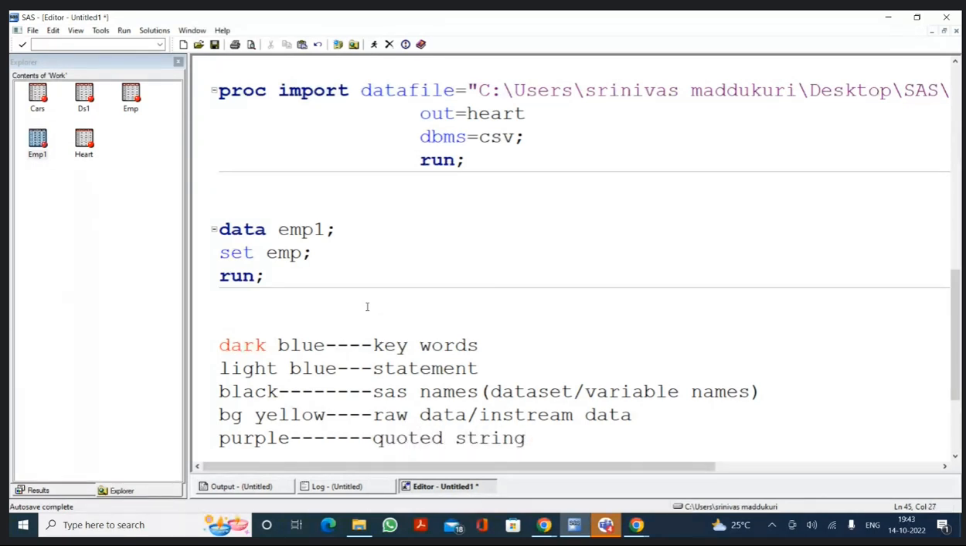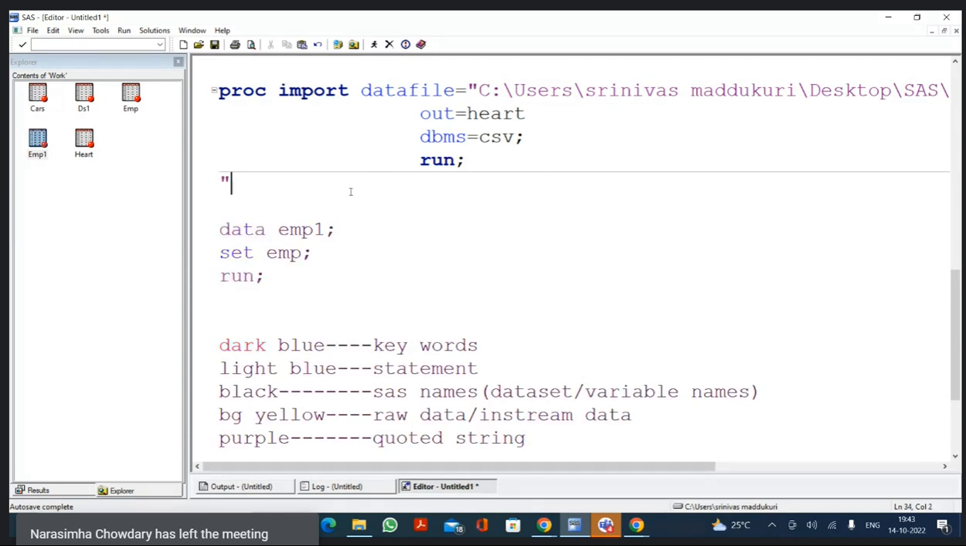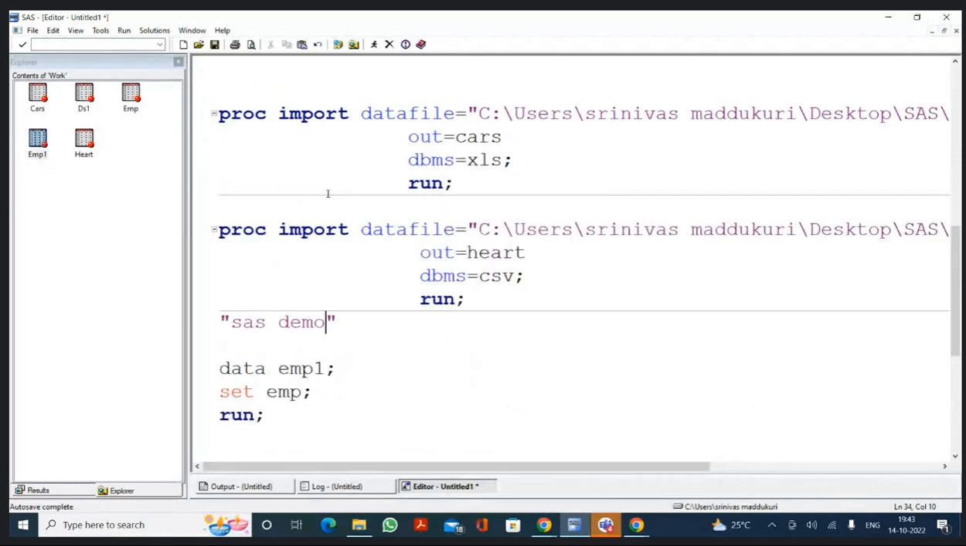If you keep anything within the quotations, that will appear in purple color. Now see, I am writing single and double quotations. In that, I'm writing something. Now, can you see what color you can see now? Purple color. If you keep anything within the quotations, that will appear purple. Generally, what we keep in the quotations is the path of a file. So that will appear purple in color.